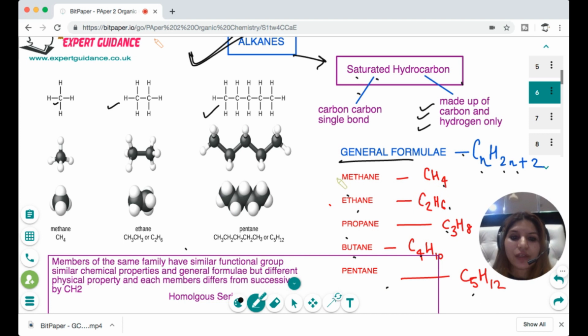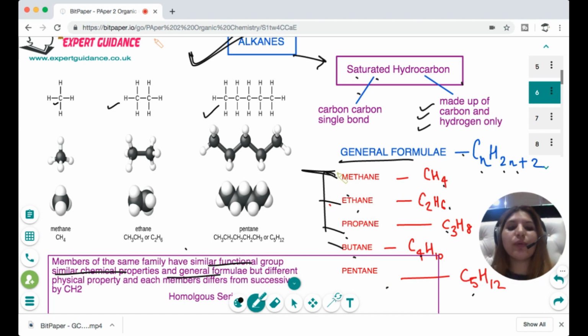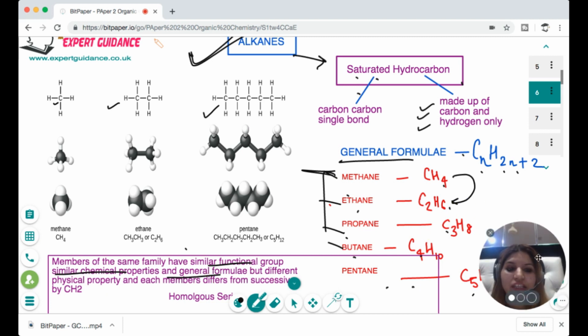Now, if you look at methane, ethane, propane, butane, all these members, they have the same functional group, that is, they all are alkanes. They show similar chemical properties and they have the same general formula. But they will have different physical properties. As you can see, methane has 1 carbon, so it will have a lower boiling point as compared to pentane, which is a longer hydrocarbon. So all these members differ in physical properties.